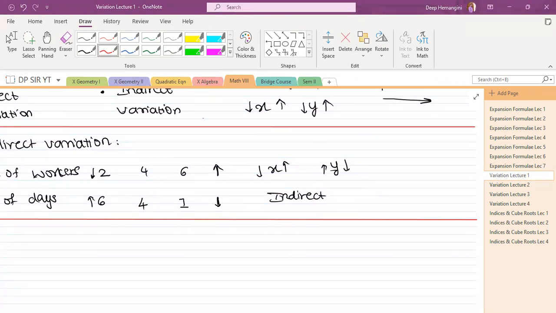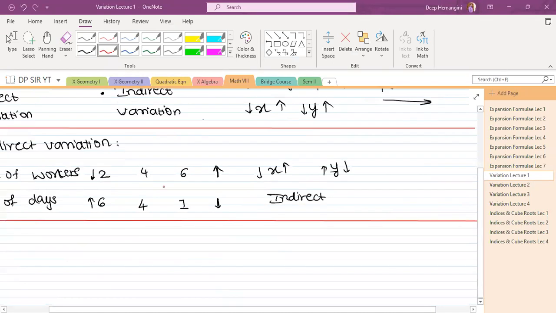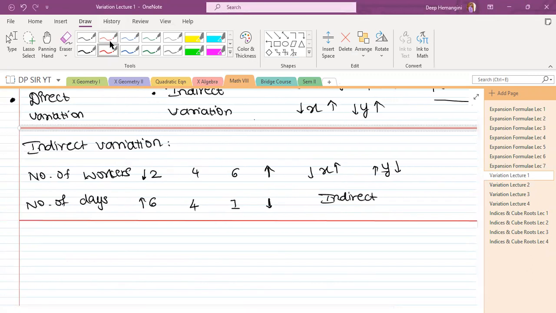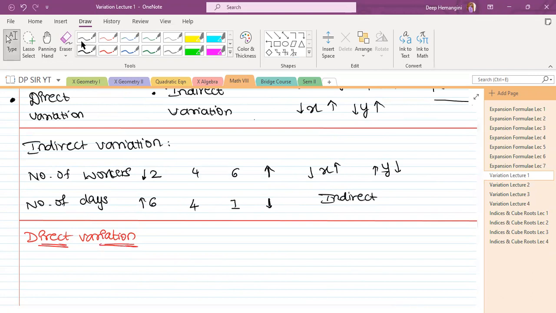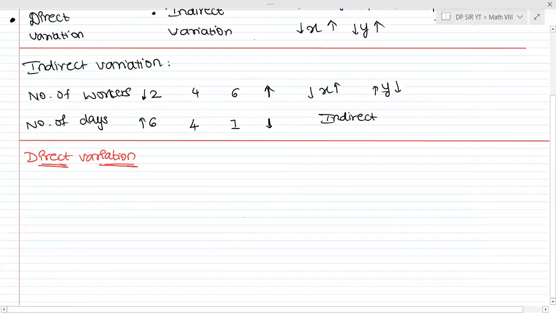Now let us begin in full with the heading Direct Variation. I want you all to write along with me. So please write it down: Direct Variation. I hope I am audible properly. Can I start writing direct variation in detail? If you all allow me, I will.